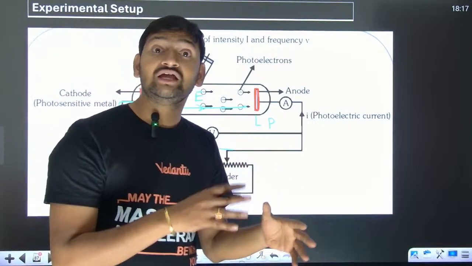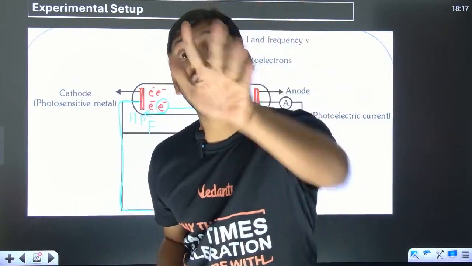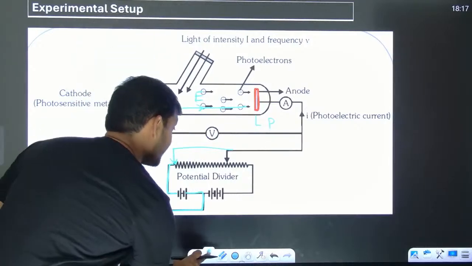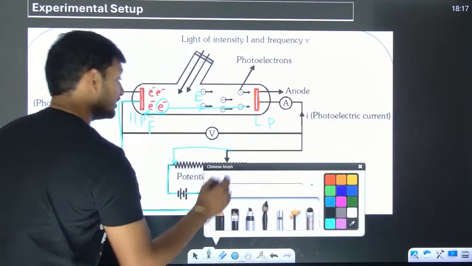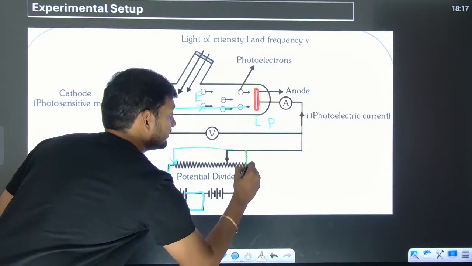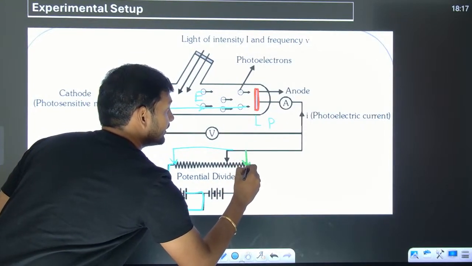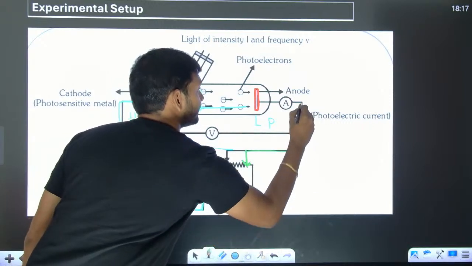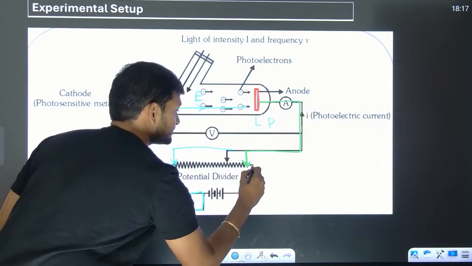So when I am doing the experiment, sometimes I need to encourage the electrons also. So when I need to encourage the electrons, then I can do the tapping here. Like this is the extreme encouragement I can give.